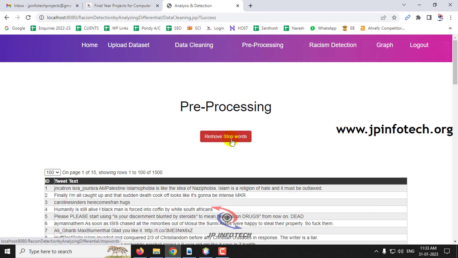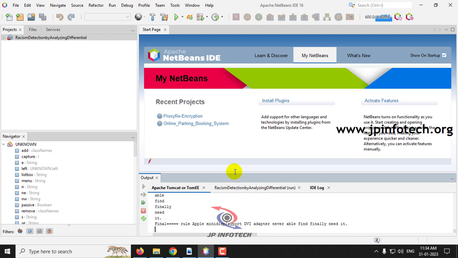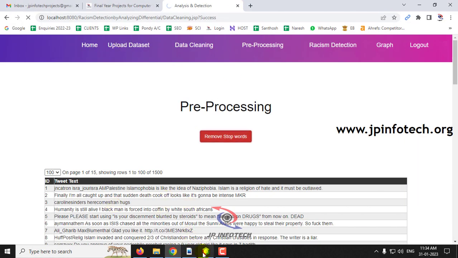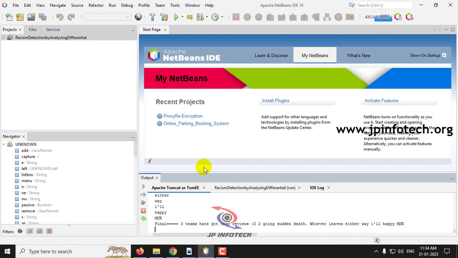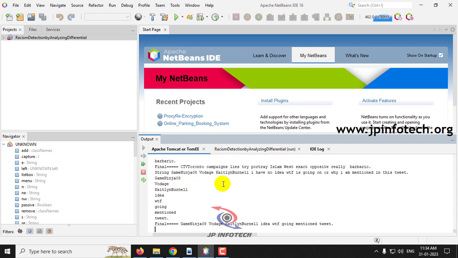The first step of pre-processing is done, and next is removing the stop words. The stop word removal process is now going to take place. Just click this remove stop words button. Now in the NetBeans IDE, in the output, you can see this process going on in the console part.